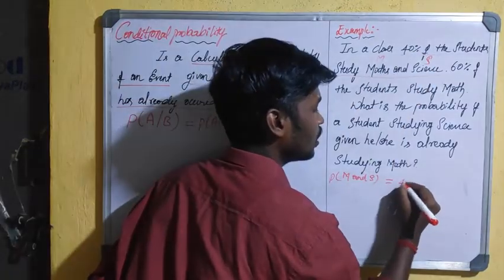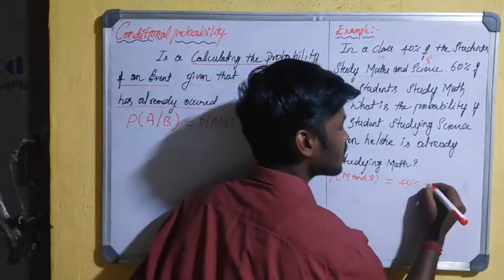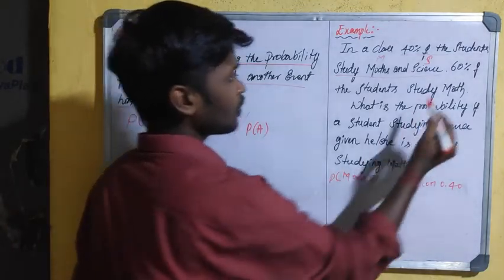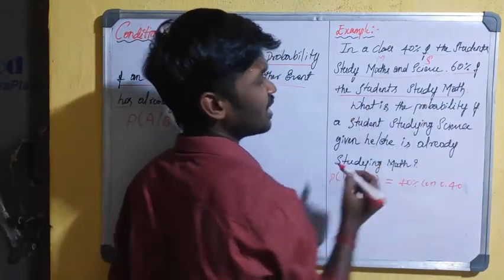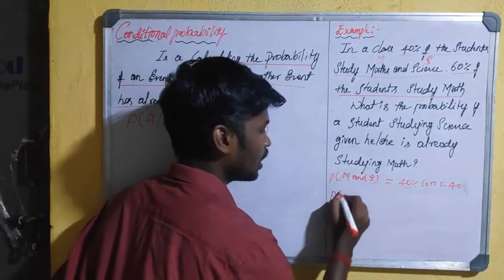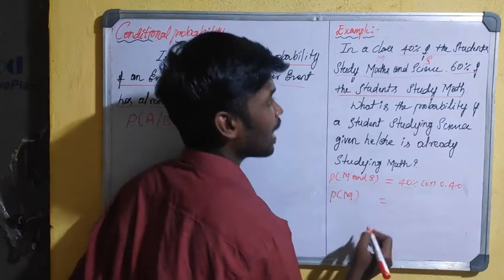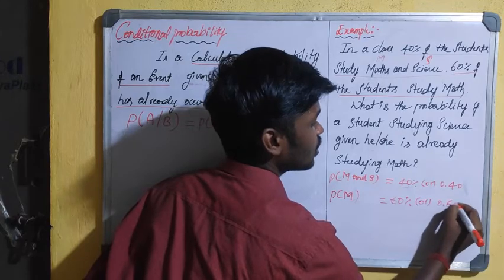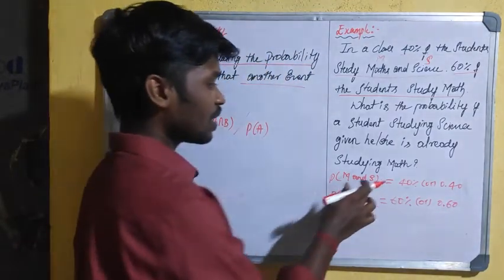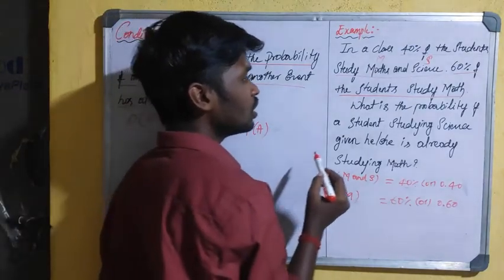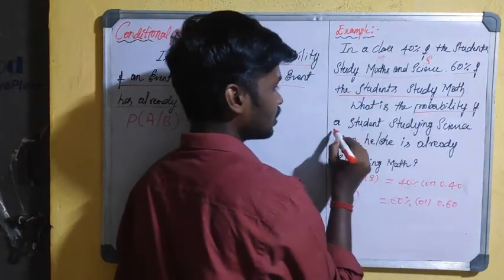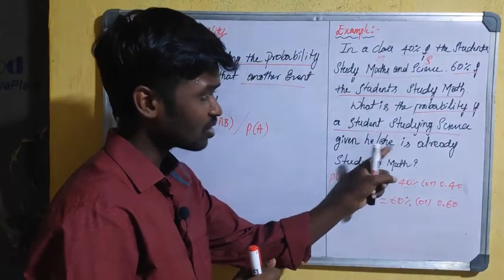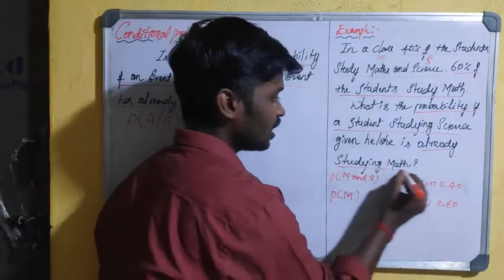That is 40%. So 40% is nothing but 0.40. Similarly, 60% of the students study maths. So the probability of M, that is maths, how much? That is 60%, which is 0.60. So based on this information we have to calculate the probability of the student studying science, given that he or she already studied maths.